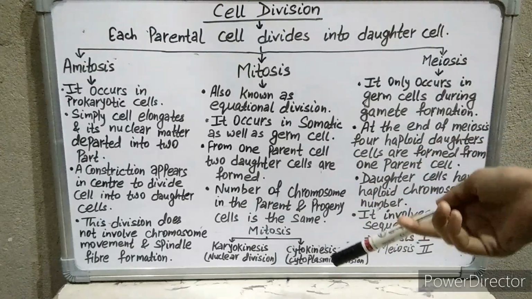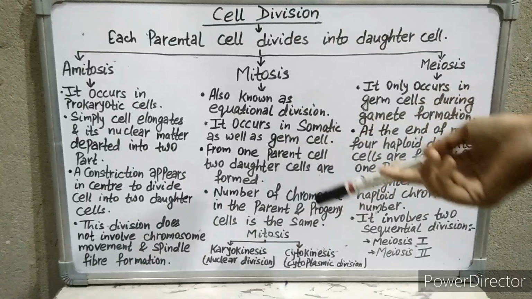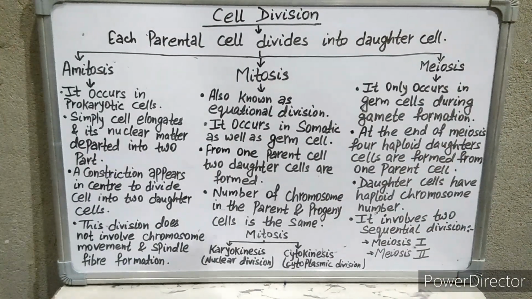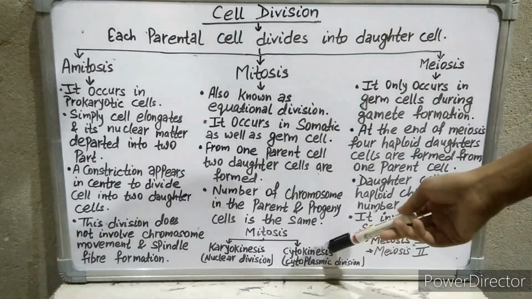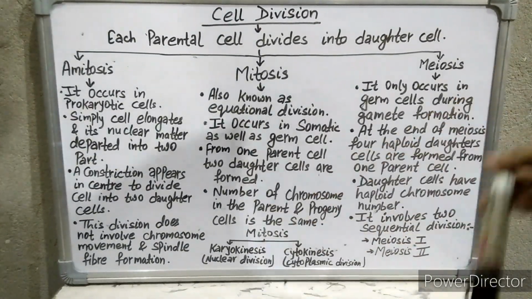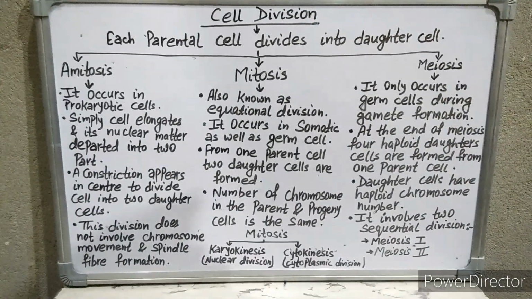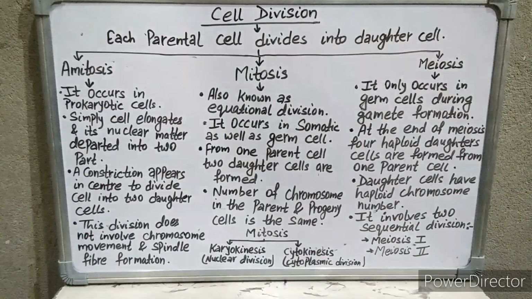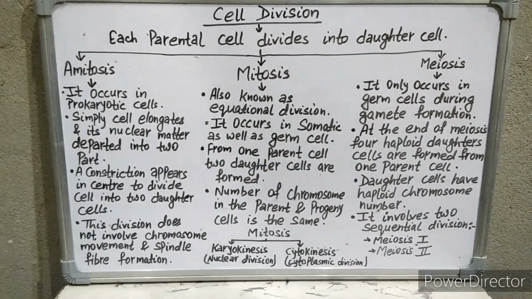Mitosis occurs in two substages, karyokinesis and cytokinesis. Karyo means nucleus and kinesis means movement. That means karyokinesis involves nuclear division and cytokinesis involves cytoplasmic division. Nuclear division also takes place in four substages: prophase, metaphase, anaphase and telophase, which we discussed in another video. Cytokinesis occurs after the telophase. In this division, the cytoplasm divides into two daughter cells.